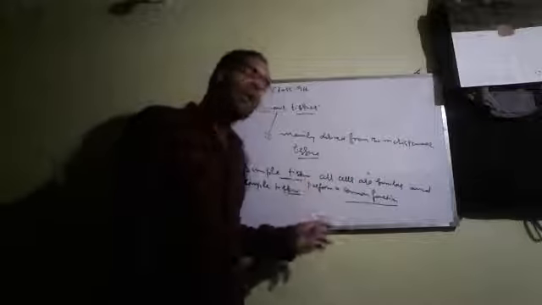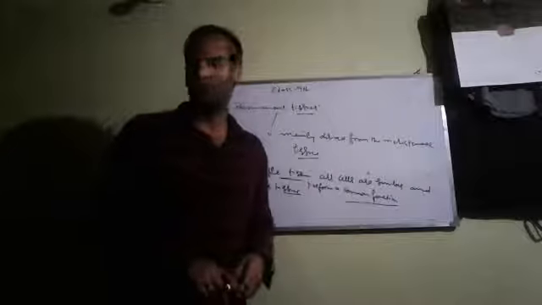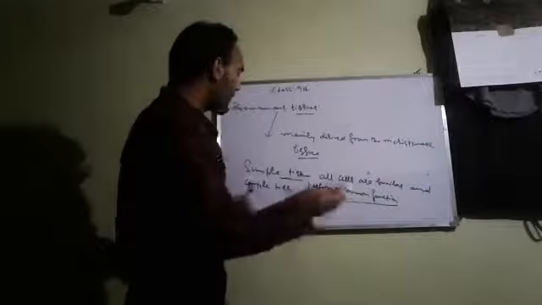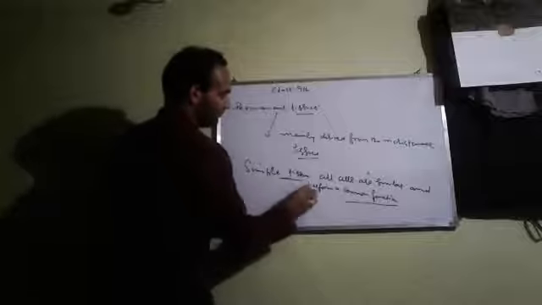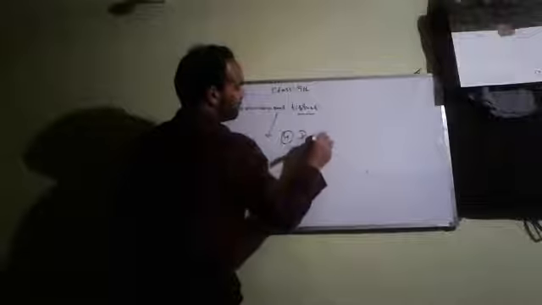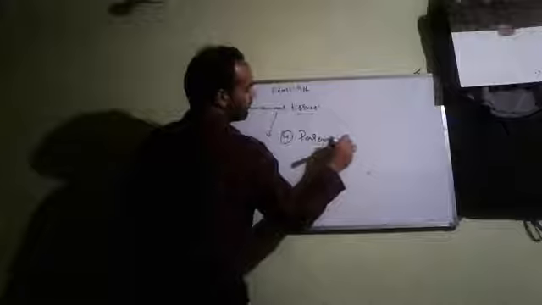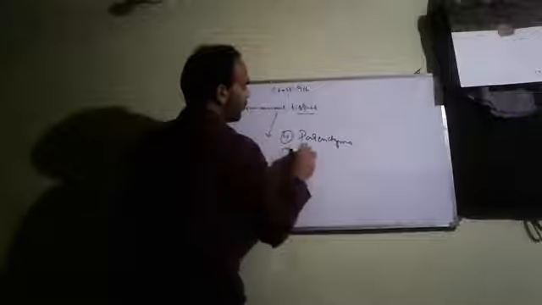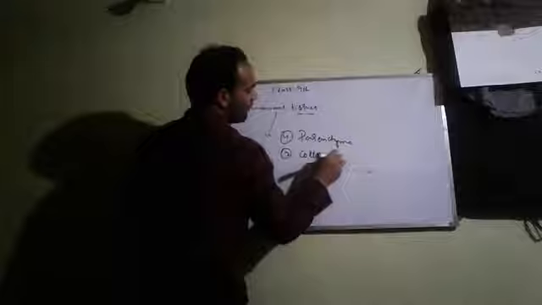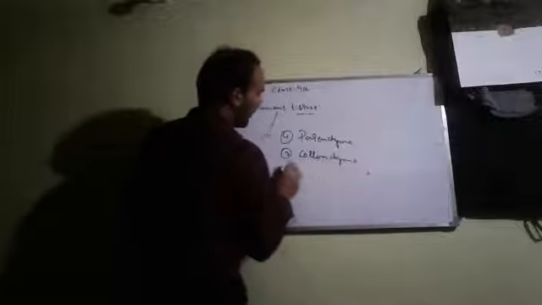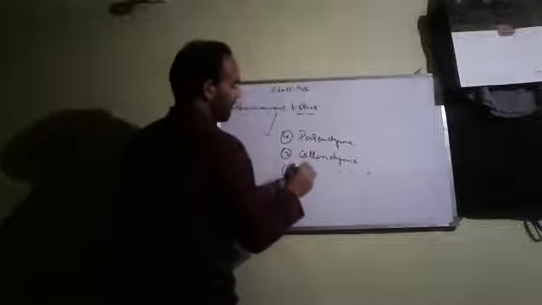Now this simple tissue has been mainly categorized into three types. First one is parenchyma, second one is collenchyma, and third one is sclerenchyma.